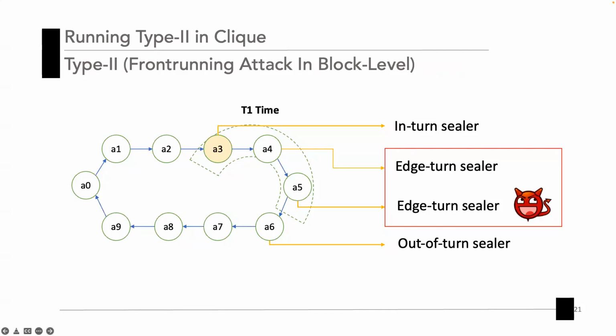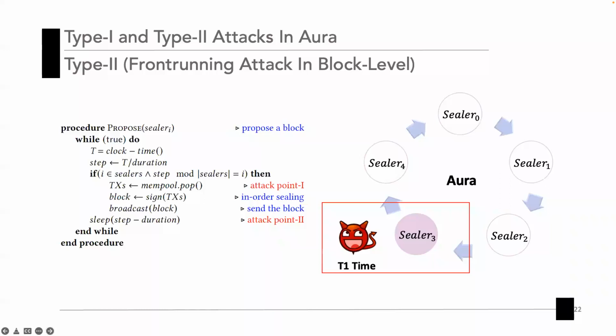As for the type 2 attack, the profitable adversary aims to front-run the sealer in front of him for unfair chances of block producing. In this type of attack, a precondition is that the in-turn sealer cannot normally work due to reasons such as network congestion or being attacked. Under such a situation, out-of-turn sealers come to the center. They send blocks with difficulty 1, which are the secondary priority blocks, but they are legal blocks.